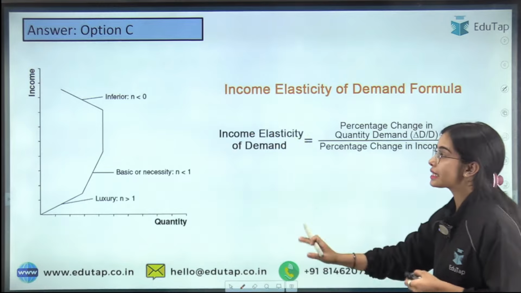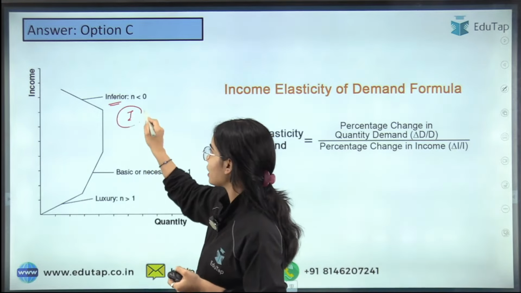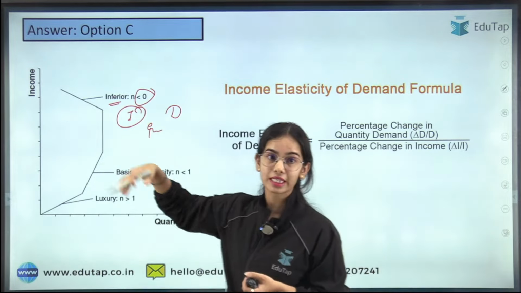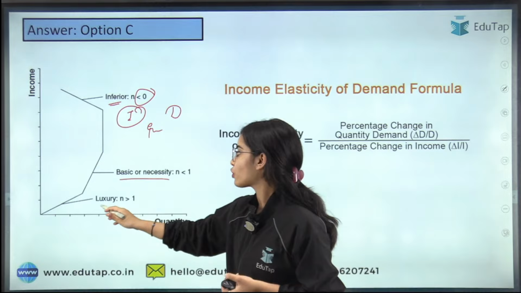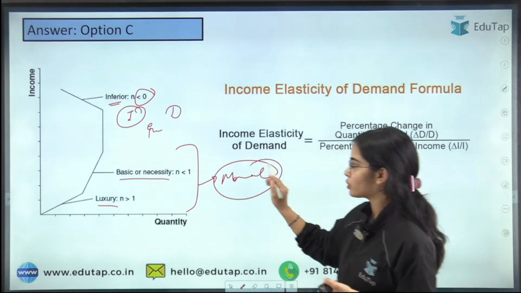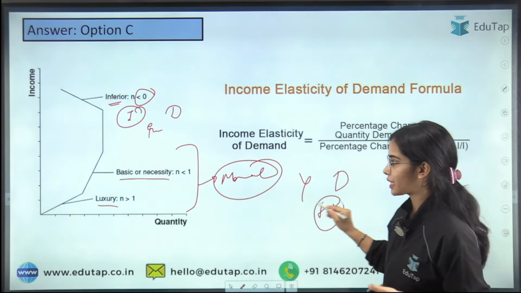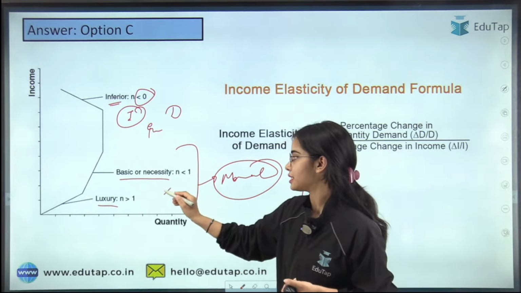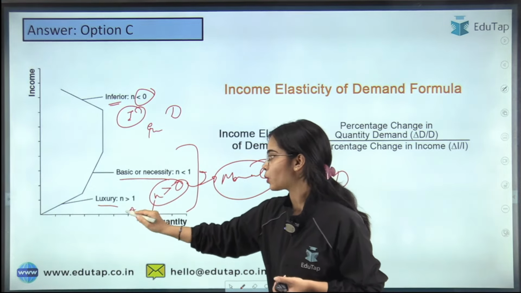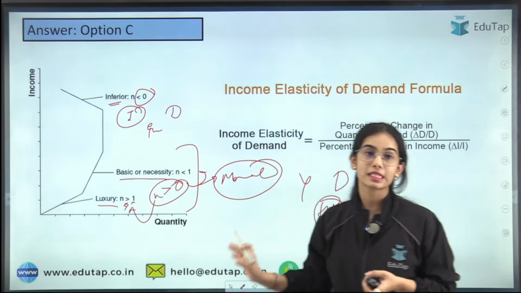Next, here you can see the diagram: for the inferior good, the relationship between the income and the demand is inverse, less than zero, negative. Basic, necessity and luxury goods are all in the category of normal goods. So for normal goods, the relationship between income and demand is positive, greater than zero. It can be greater than 1 also, or less than 1 but greater than 0.